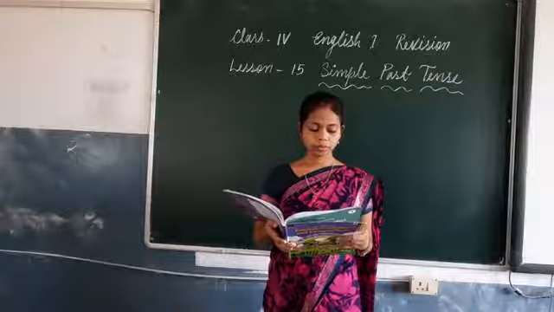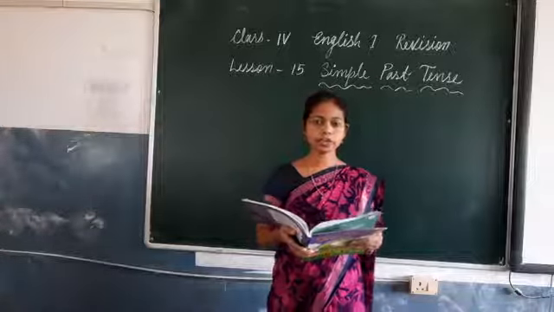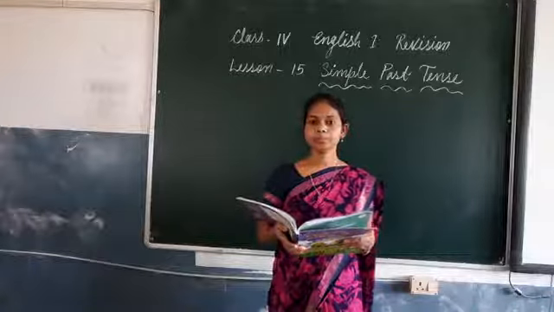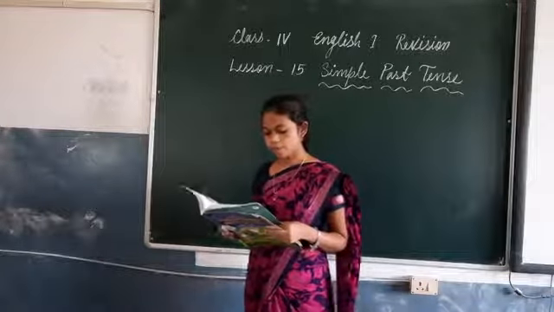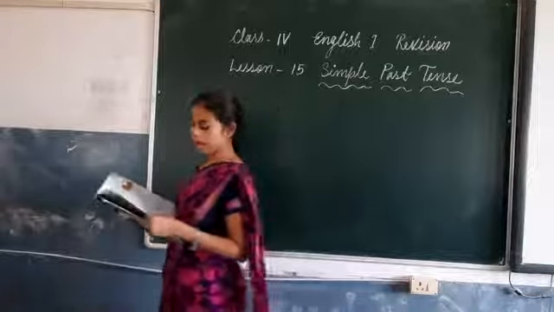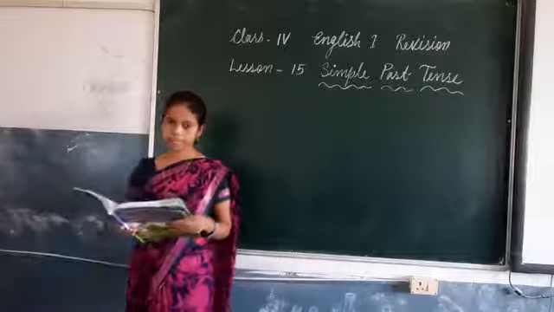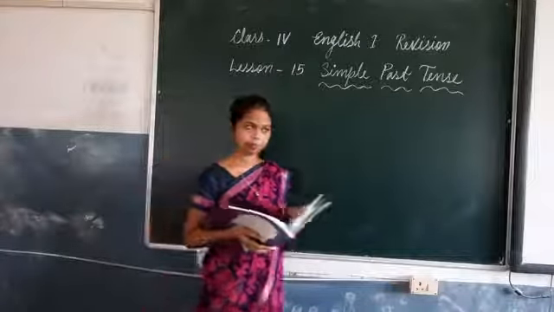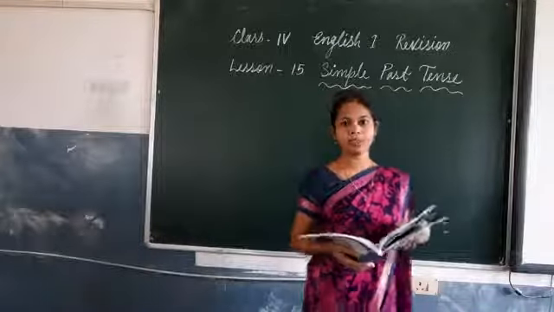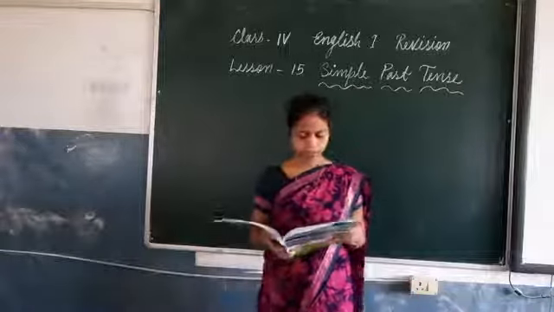Kalia topples. Instead of topples, you write toppled. Kalia toppled over and Bhola escapes. Instead of escapes, you write escaped. Have you done it? Alright.